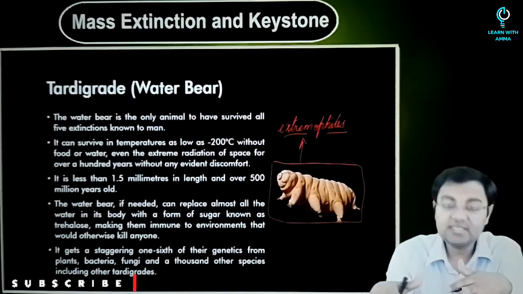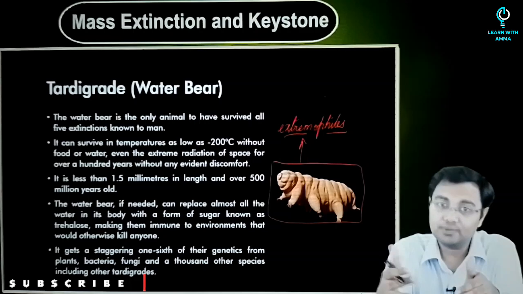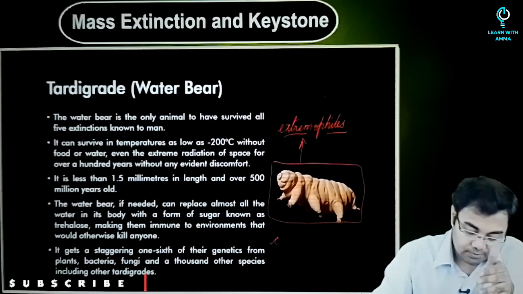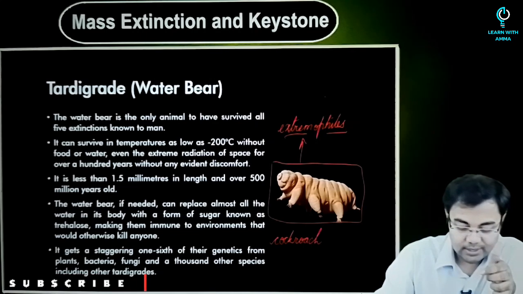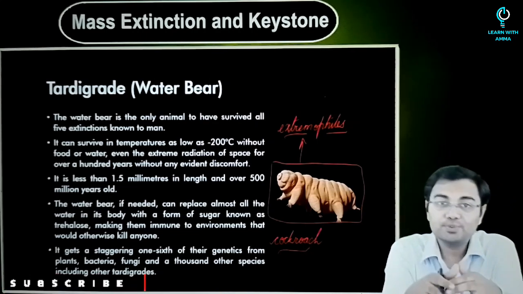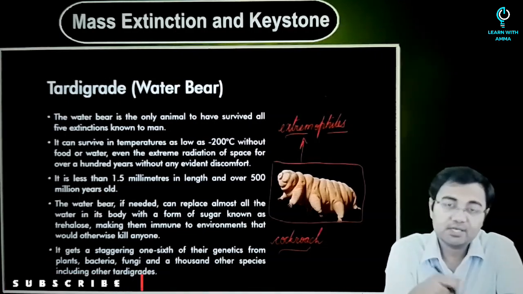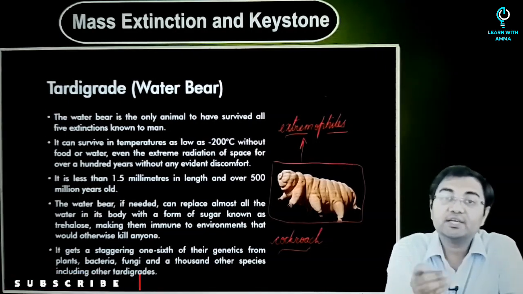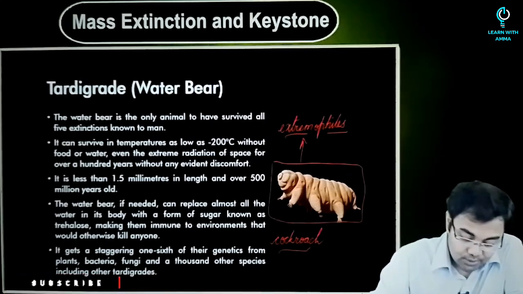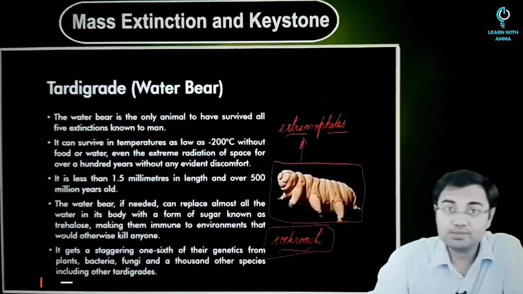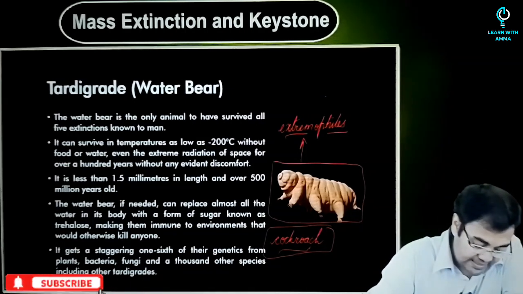So when we talk about these kinds of organisms, there is another such organism that we talk about, and that is the cockroach. You might have read about this somewhere. If not, you can Google it. The cockroach is also supposed to be one organism that perhaps might survive any of the extreme conditions. Some scientists even suggest that even in case of a holocaust, it might be able to survive. But when it comes to the tardigrade, it has already proven so. It may be the only organism that might be able to survive very easily.